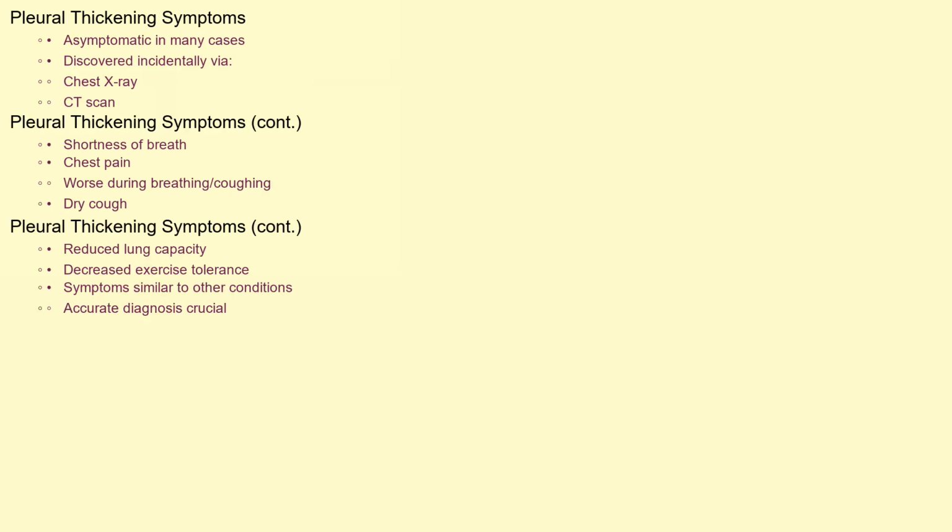The symptoms of pleural thickening can vary depending on the severity and extent of the condition. Many individuals may initially experience no symptoms at all, and the thickening is discovered incidentally during a chest X-ray or CT scan. When symptoms do arise, they often include shortness of breath, chest pain, particularly during breathing or coughing, and a dry cough. In some cases, significant thickening can lead to reduced lung capacity and decreased exercise tolerance. It's important to note that these symptoms can be similar to those of other respiratory conditions, making accurate diagnosis crucial.